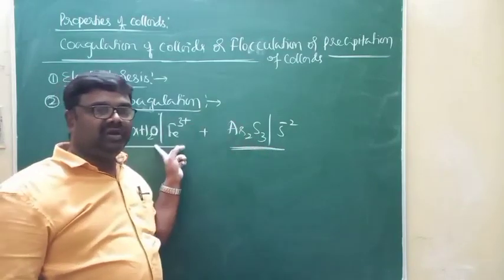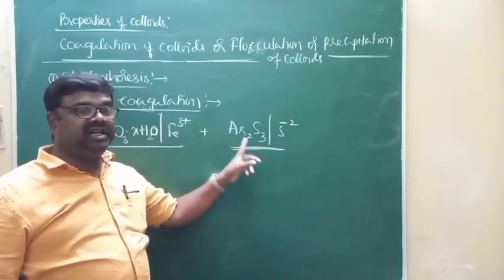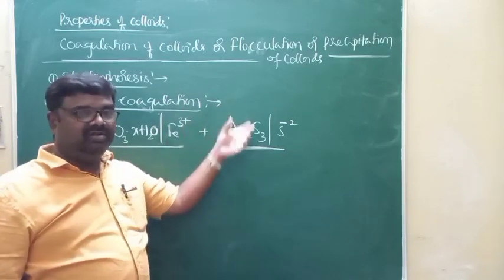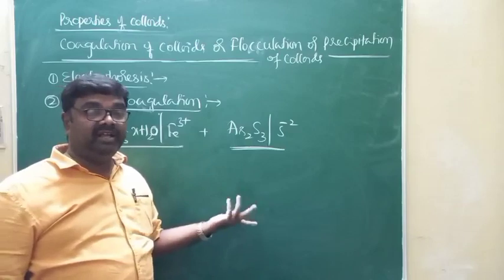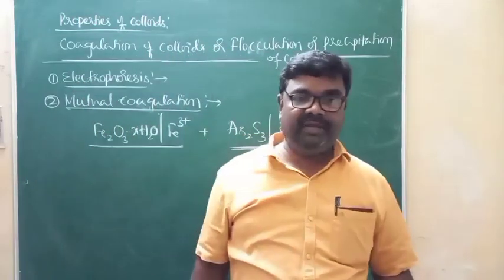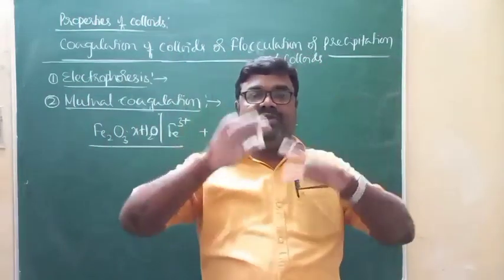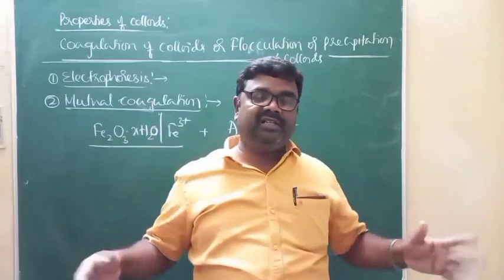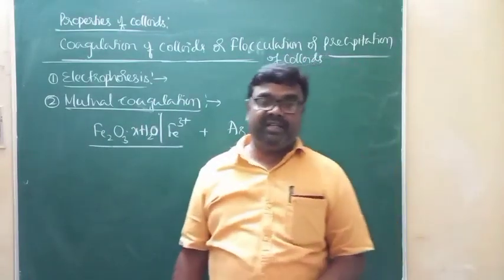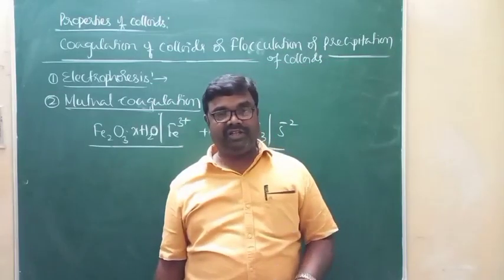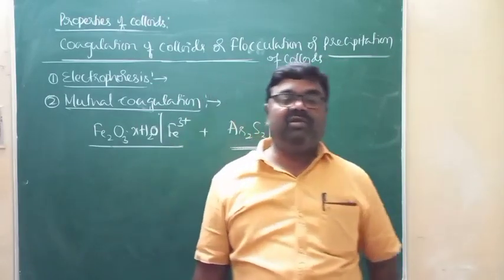These are two colloidal solutions of opposite charges. Neutralization of charges over the colloidal particles takes place upon mixing. Thereby, coagulation takes place. By any means, if you neutralize the charges over the colloidal particles, that results in settling of colloidal particles under the influence of gravitational force, and that is what we call coagulation.